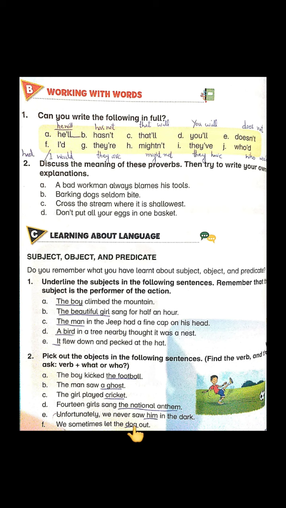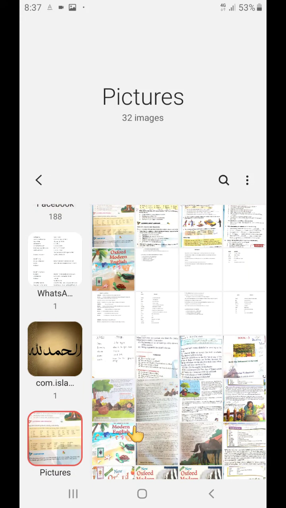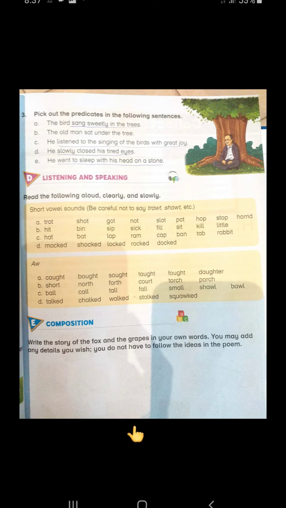Subject is the performer of that action and object is the receiver of the action. Okay? That is, in the sentence, the subject is performing the action, and the thing on which it is performed is our object. The receiver of the action by the subject is our object. The last activity on page number 29 is to pick out the predicates in the following sentences.